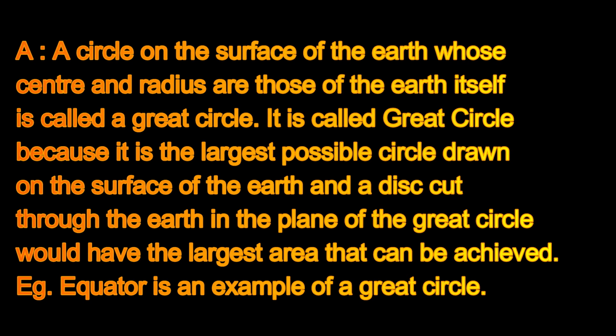A circle on the surface of the earth whose center and radius are those of the earth itself is called a great circle. It is called a great circle because it is the largest possible circle drawn on the surface of the earth, and a disk cut through the earth in the plane of the great circle would have the largest area that can be achieved. Example: equator is an example of a great circle.